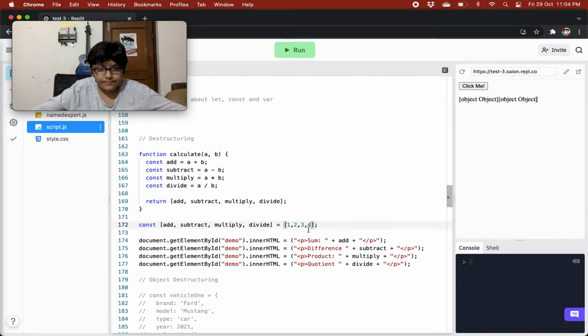And then what we are doing over here, we are doing document get element by id demo.innerHTML equals to, over here, we are setting it to the p tag, sum plus the add variable's value, plus the p tag close, right?